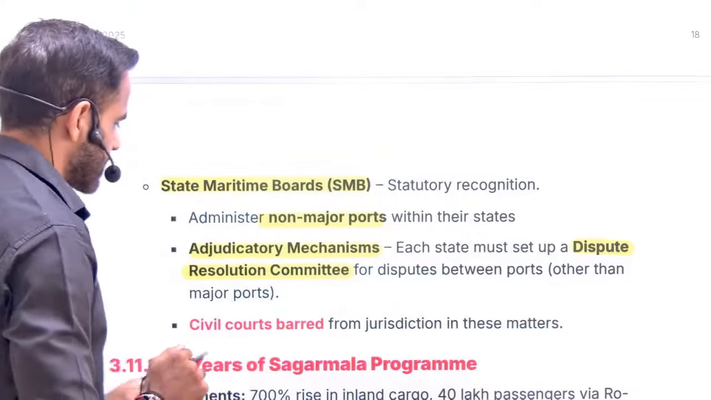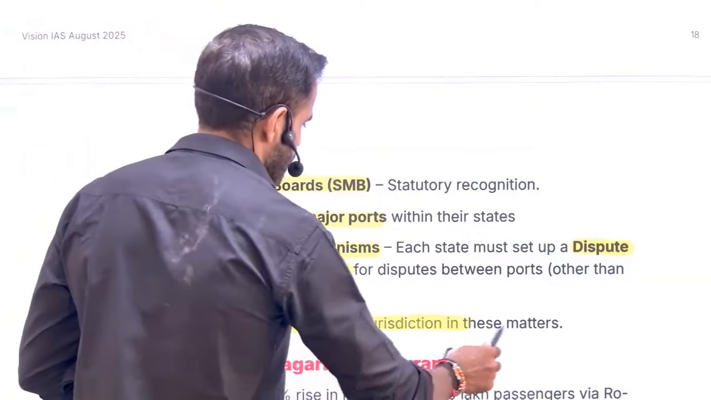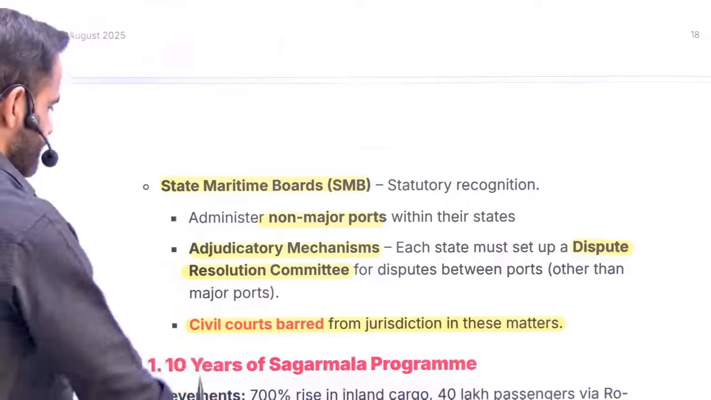Understand, ports related disputes will have commercial impact. If this dispute is, let's say, taken into court, it is going to take time. That's why the government is saying that let's set up a dispute resolution committee. They are going to deal with these disputes in a very speedy manner so that it does not have adverse impact on the economic activities. And that's why courts will not have jurisdiction on such issues. Just remember this thing, that the civil courts are barred from the jurisdiction in these matters.